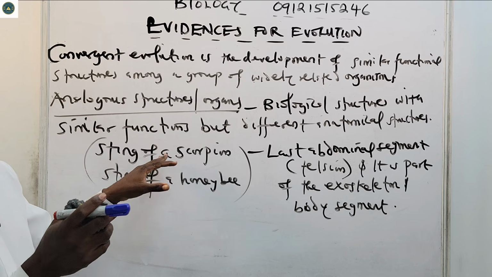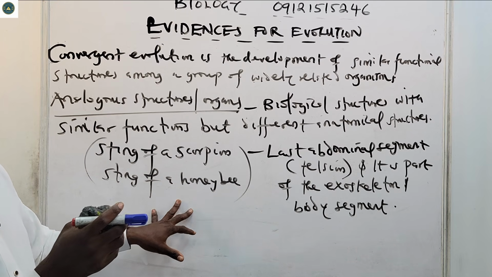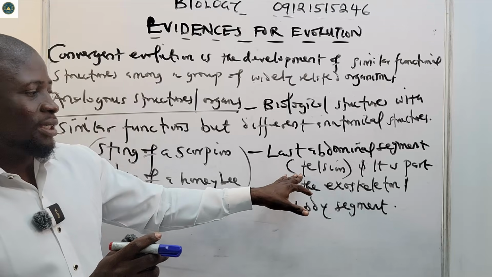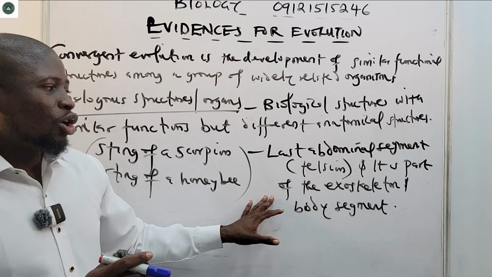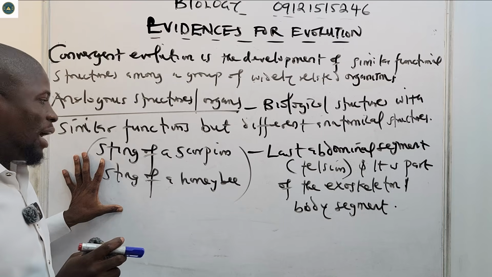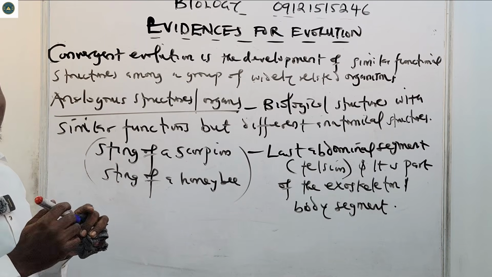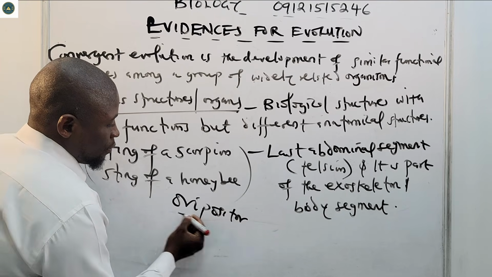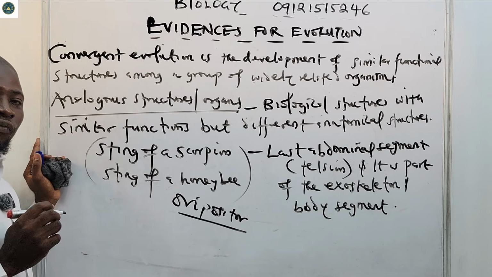For example, the sting of a scorpion and the sting of a honeybee. The sting of a scorpion is formed by the last abdominal segment, which we call the telson, and it is part of the exoskeleton and the body segment. While the sting of a honeybee, on the other hand, is formed by the ovipositor.